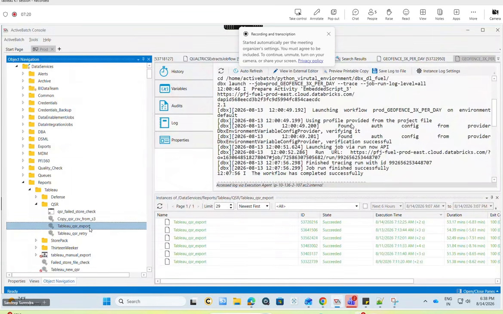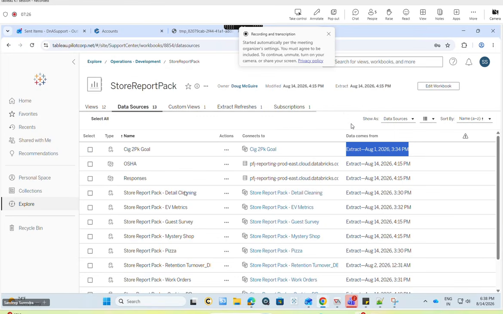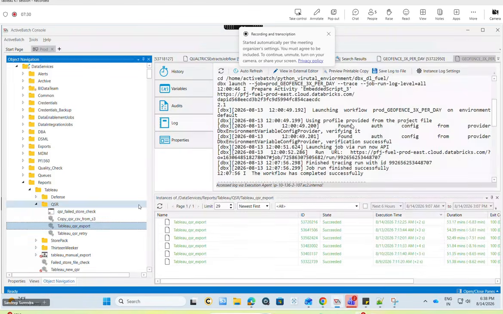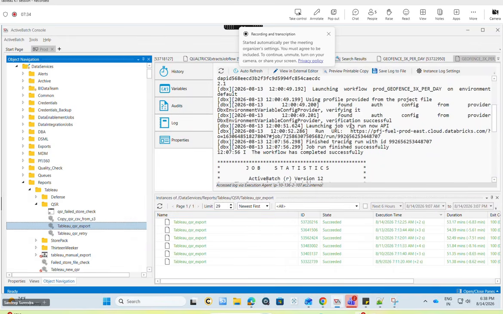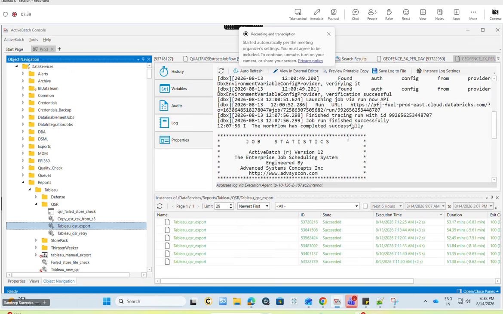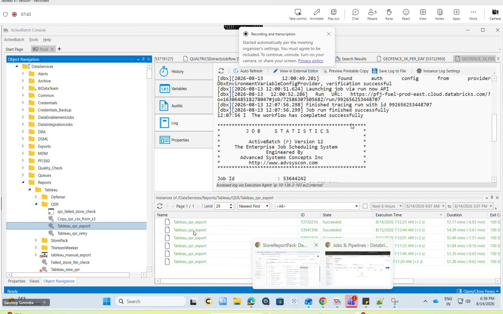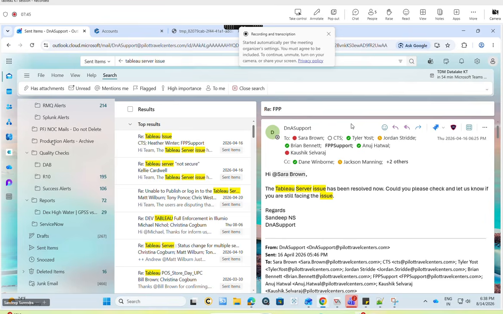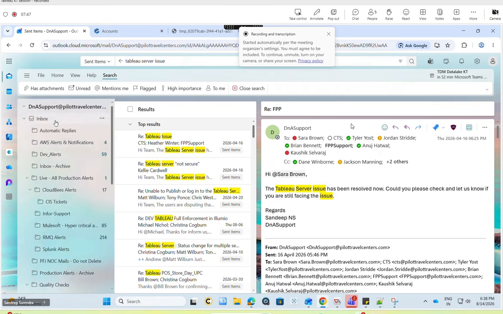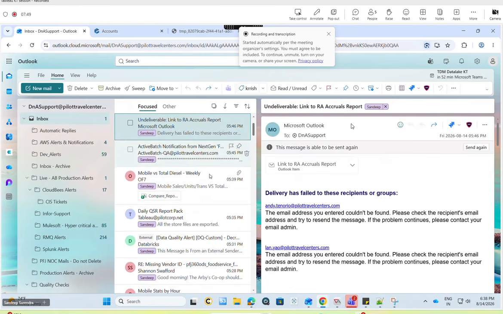This job will again try to download all these reports and send them to the stores. Suppose this job also fails for one or two stores, so it fails to send. We'll get an error notification in our mailbox stating that these stores have failed today.